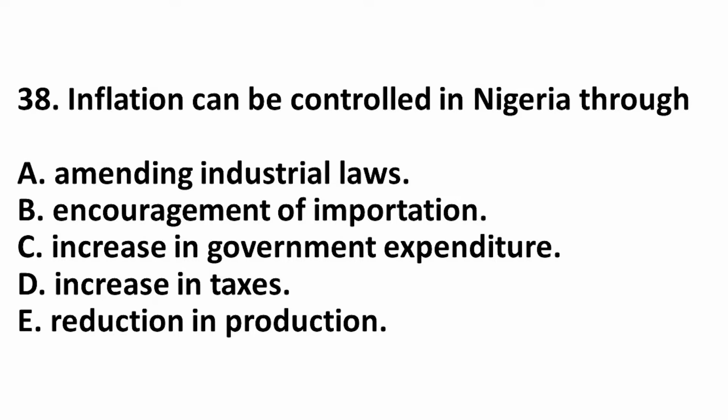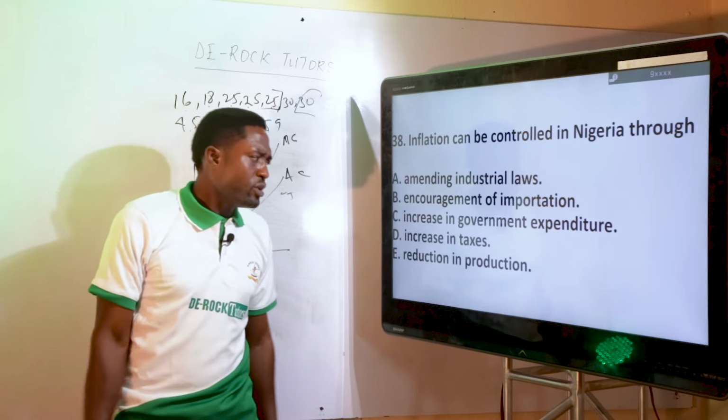38. The next question. Inflation can be controlled in Nigeria through: A. Amending industrial laws. B. Encouragement of importation. No. C. Increase in government expenditure. No. D. Increase in taxes. Yes. E. Reduction in production. No.